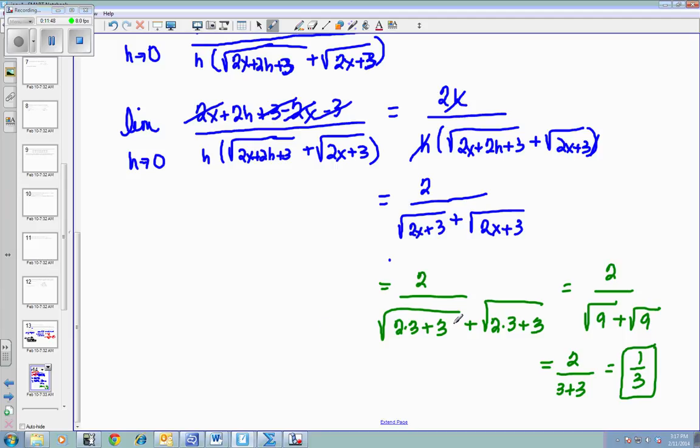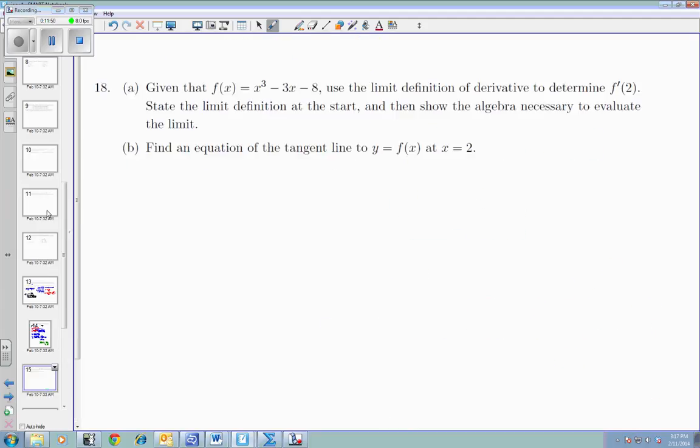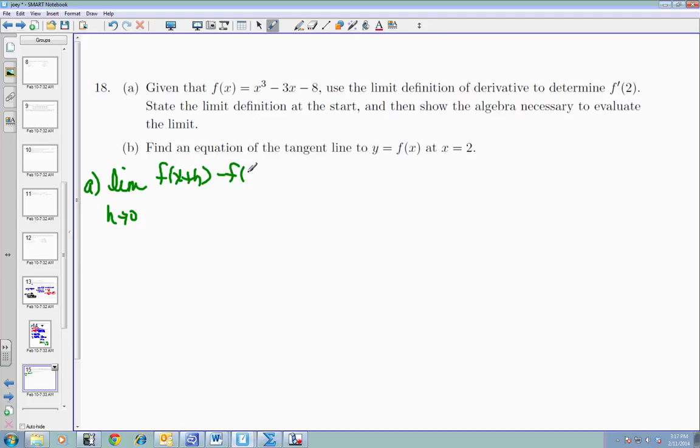Okay, number 18. 18 is going to be very similar. Given that, and we have our equation, use the limit definition of derivative to determine f prime of 2. State the limit definition at the start. Okay, so part A. We're finding the limit as h approaches 0. And I always just write this down so you can see what I'm doing.